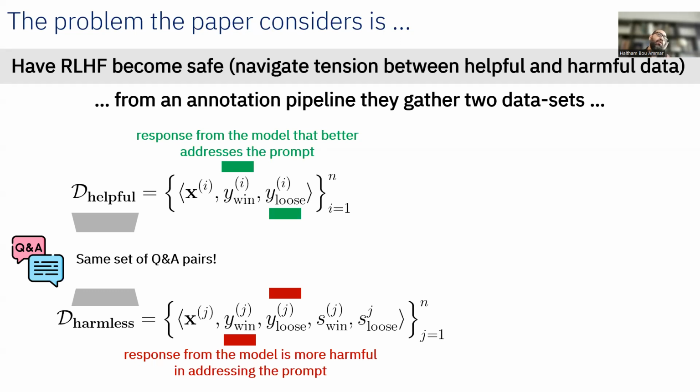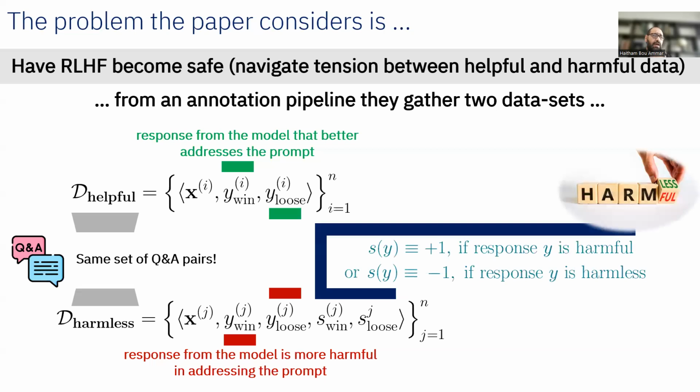And now this s_j win and s_j lose, which they will use later in order to have a new Bradley-Terry model, is defined as follows. If a response y is harmful, they're setting s of y to be +1. And if the response is harmless, they're setting s of y to be equal to -1.